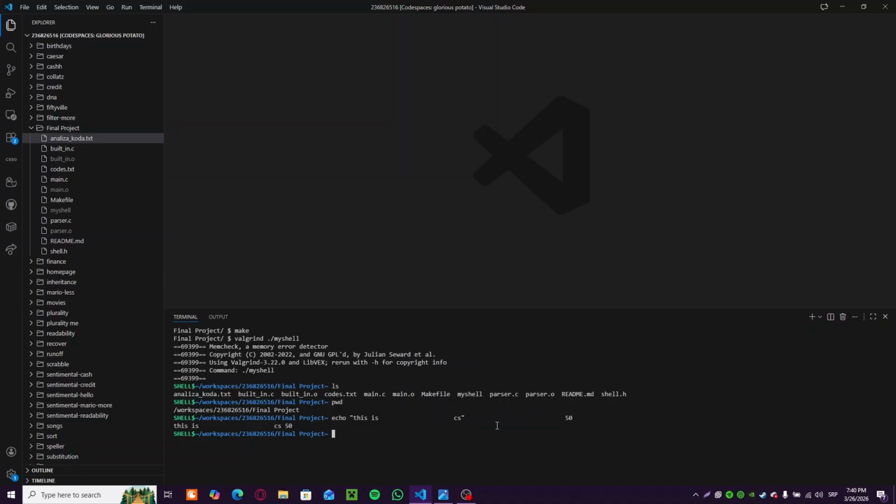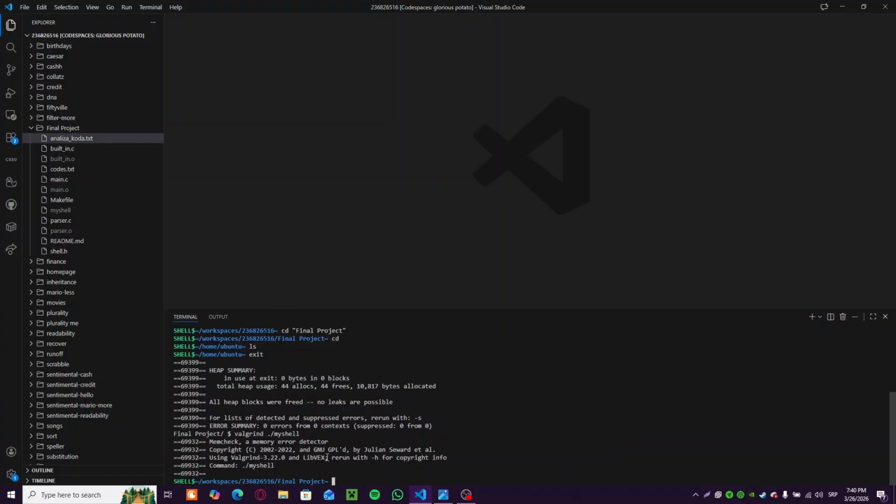Now what I want to try is cd, which also works, like I said, but changing directory is not recommended to use by itself if you are using it in this workspace VS Code Online thingy, because it gets you to the home directory, which in Linux is fine if you are on Linux, but if you are here, it gets you to this home Ubuntu folder, which basically cuts you off from workspaces, so you can't get back. So you have to exit and then turn it on once more. You have to make sure you're careful with that.